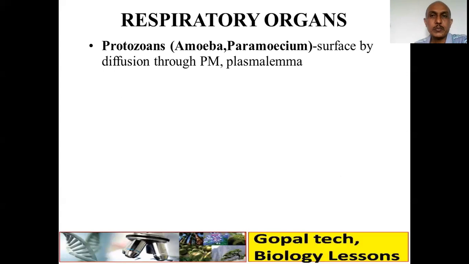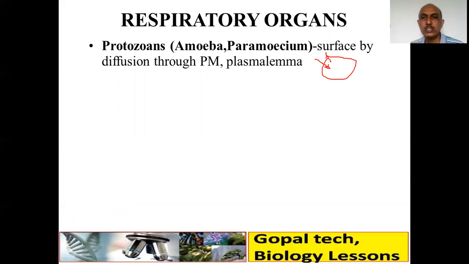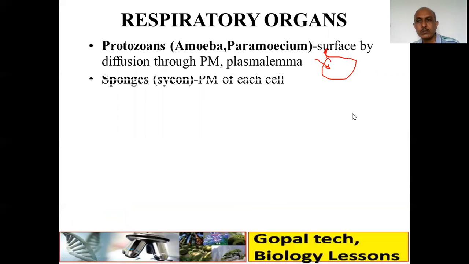Now, some common respiratory organs. In animals like protozoans, that is Amoeba and Paramecium, the surface itself works as the respiratory surface, through which diffusion of gases takes place. Simple diffusion of gases takes place through this surface due to the change in concentration, through the plasma membrane.